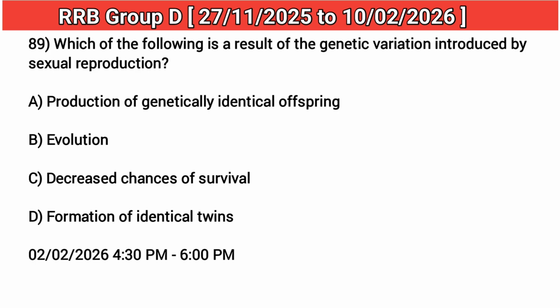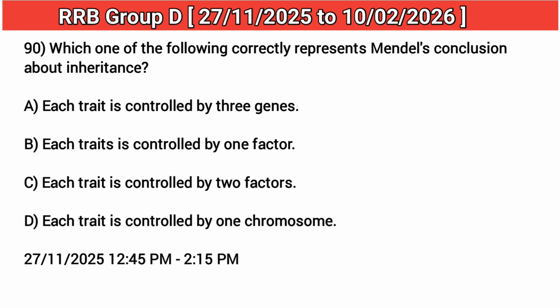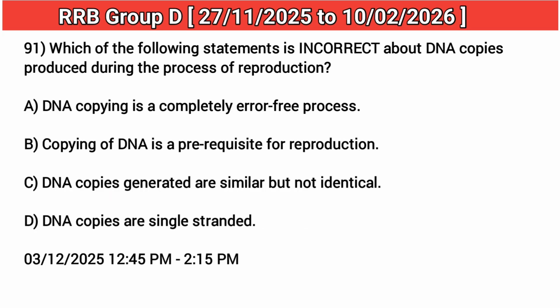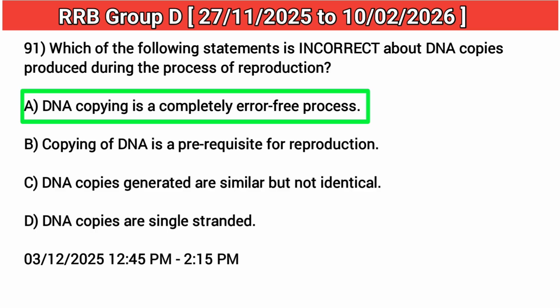89. Which of the following is a result of the genetic variation introduced by sexual reproduction? Answer: B. Evolution. 90. Which one of the following correctly represents Mendel's conclusion about inheritance? Answer: C. Each trait is controlled by two factors. 91. Which of the following statements is incorrect about DNA copies produced during the process of reproduction? Answer: A. DNA copying is a completely error-free process.